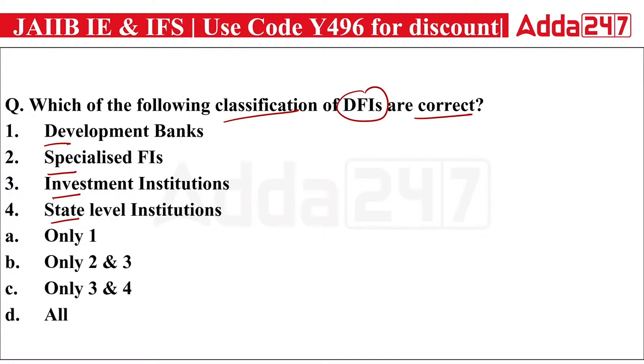So actually development banks will be your NABARD, Exim, SIDBI, etc. Specialized financial institutions, we have IFCI and your Exim Bank. Then investment institution, we have LIC. LIC is also a part of the development financial institutions, and the state level institutions. It means all are the classification of development financial institutions. So your right answer is option D. All are the part. Okay.